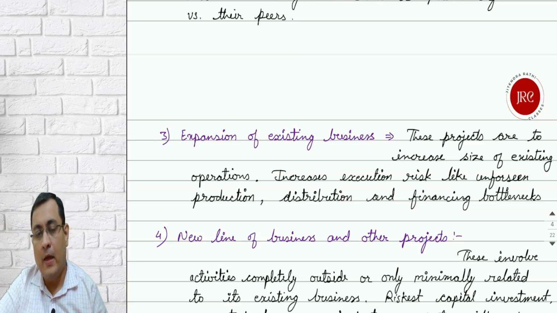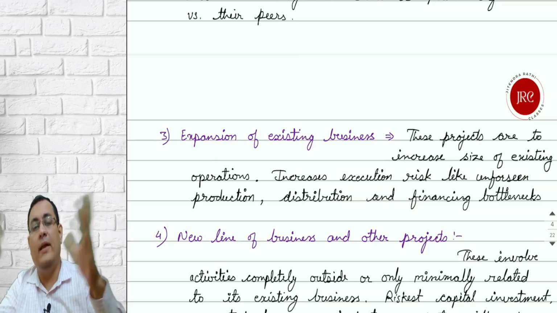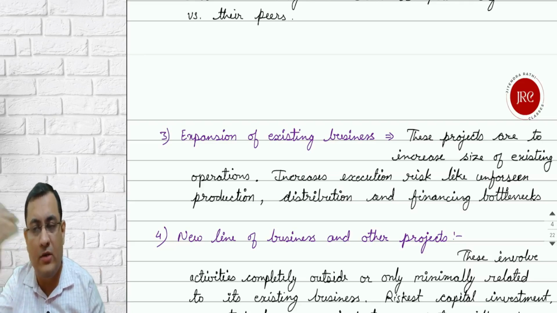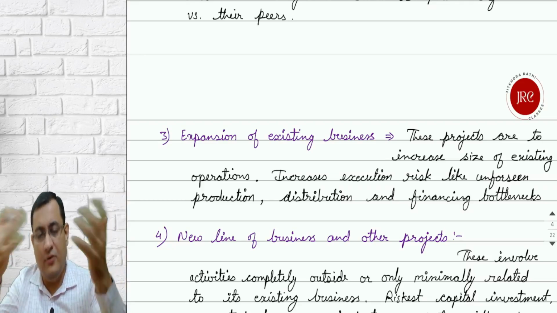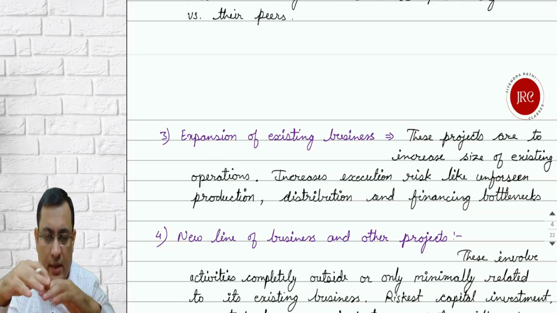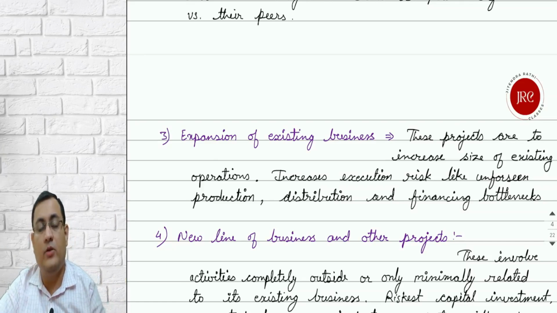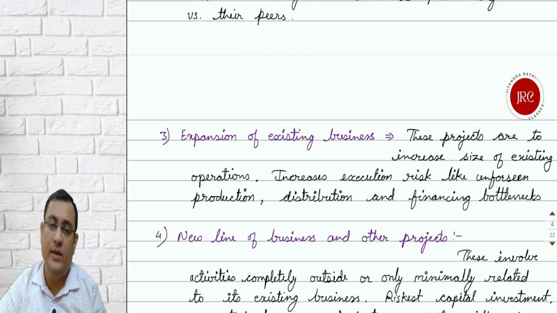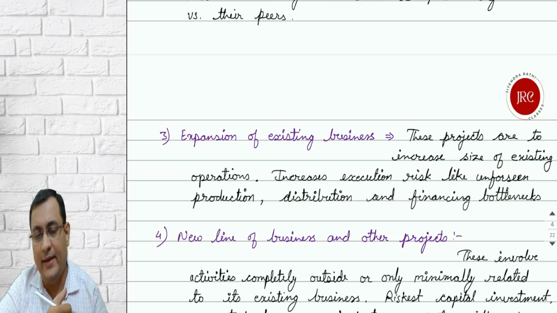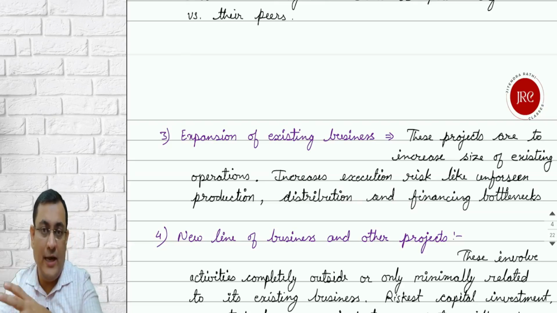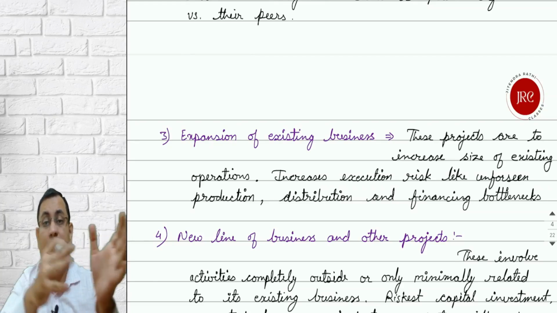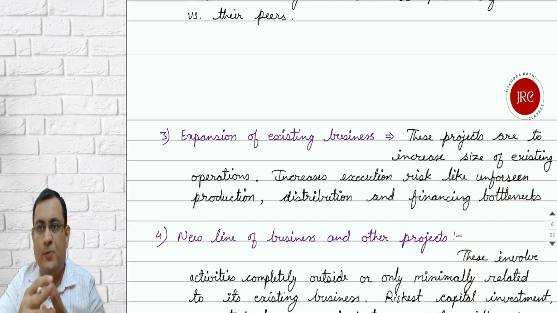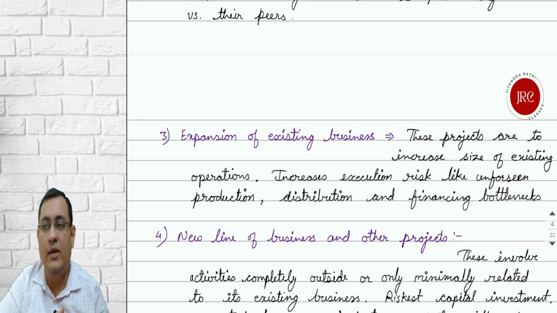The fourth, where you are expanding into a new line of business, product, service, or a geography, which is altogether different from your existing business. Nothing to do with the existing business or the supply chain of the business. India's largest company, Reliance Industries, an O2C company, oil to chemical company, getting into a telecom business, Jio, or retail business, Reliance Retail. The risk and reward profile is completely different from the O2C business. This type of expansion comes under the fourth classification, that is new line of business and other projects. And here the risk will be highest.